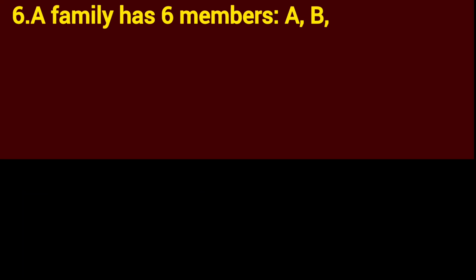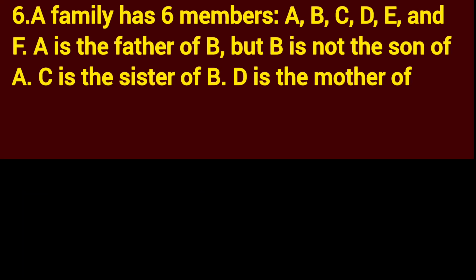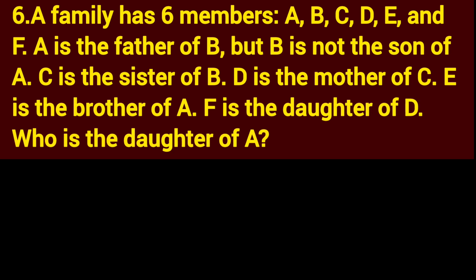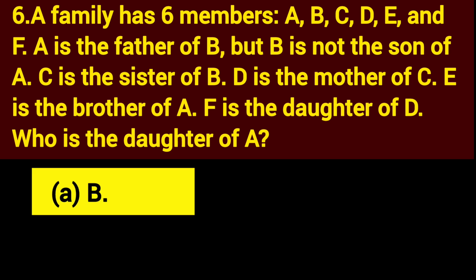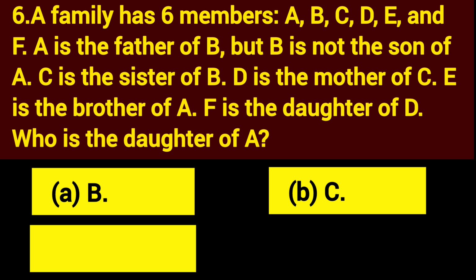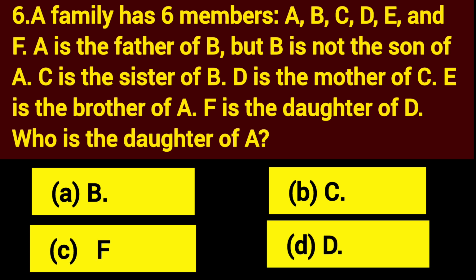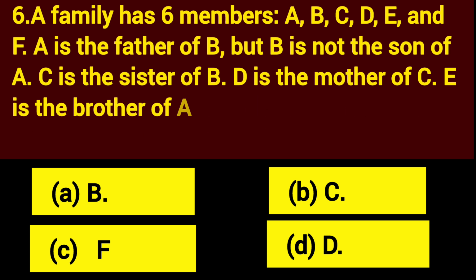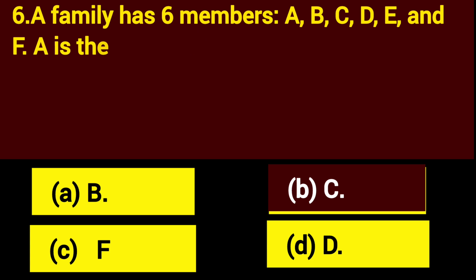The next question, number 6. A family has 6 members, A, B, C, D, E, and F. A is the father of B, but B is not the son of A. C is the sister of B. D is the mother of C. E is the brother of A. F is the daughter of D. Who is the daughter of A? Option A, B. Option B, C. Option C, F. The right answer, option B, C.